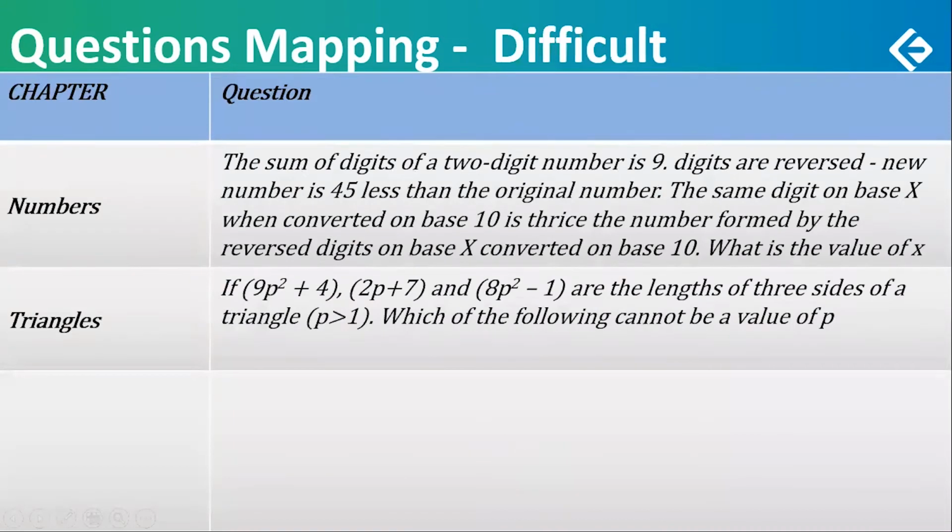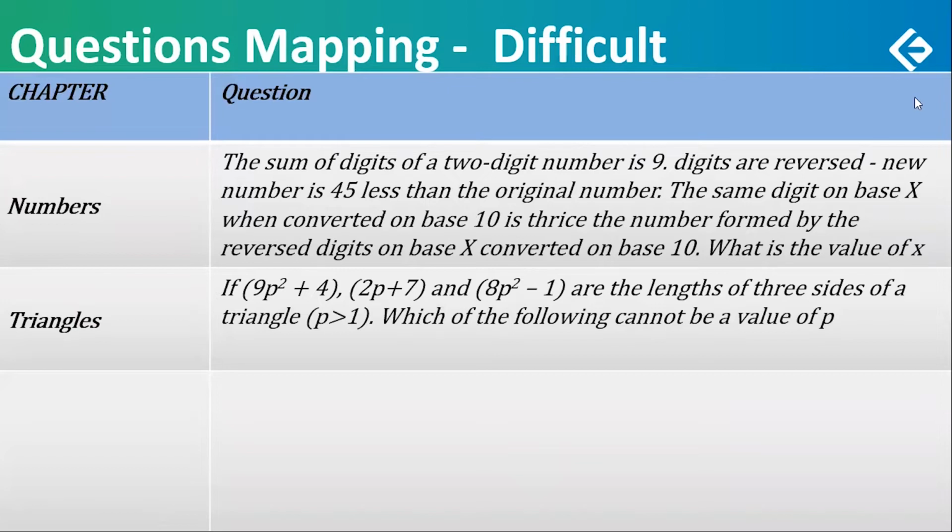The two difficult questions were one on numbers and one on triangles, just two difficult questions. That makes it 8 moderate questions. 14 easy, 8 moderate. And these two are difficult.